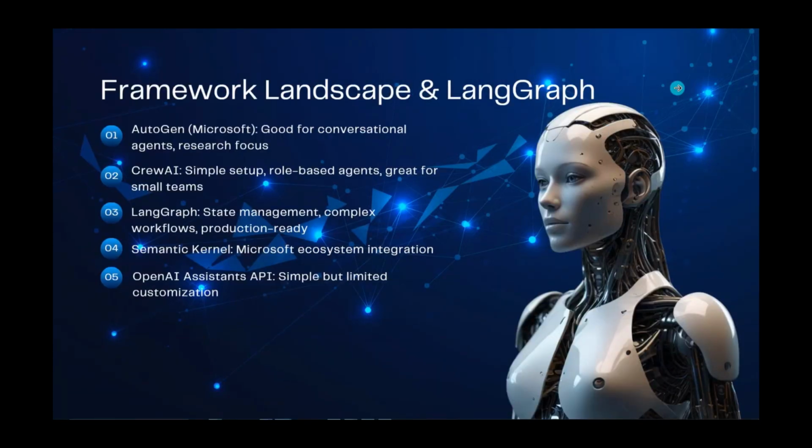Next, let's discuss what other frameworks are available in the industry that we can use to implement such multi-agent AI systems. First we have AutoGen, which is developed by Microsoft. They mention in their documentation that this is really good for conversational agents, but they recommend it only for research focus, not for production.